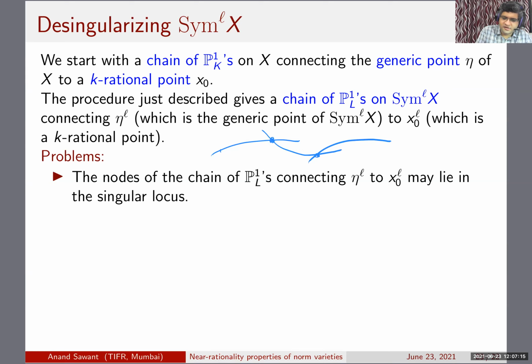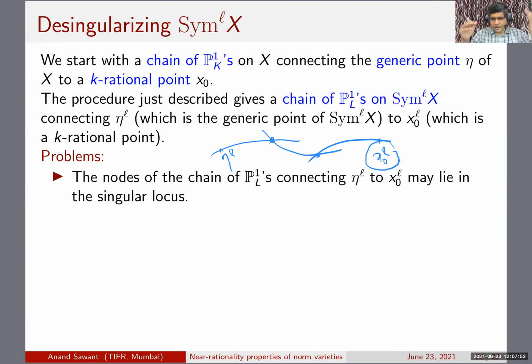So suppose it connects, it's a representative picture, of course. If it's connecting eta to the L to x naught to the L, then this point over here is not in the smooth locus, so it's in the singular locus. But it can happen that some of the nodes can also lie in the singular locus. So one has to make sure that this doesn't happen. The idea is, of course, to construct an appropriate desingularization of Sym^L and to lift this chain of P1s to that desingularization.